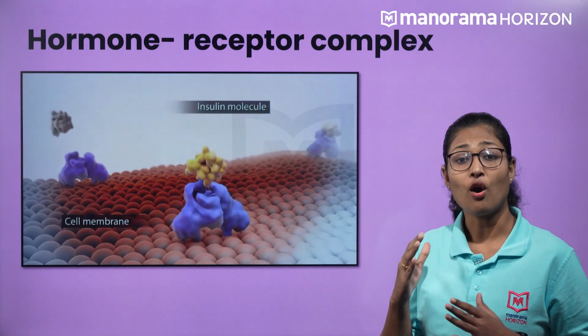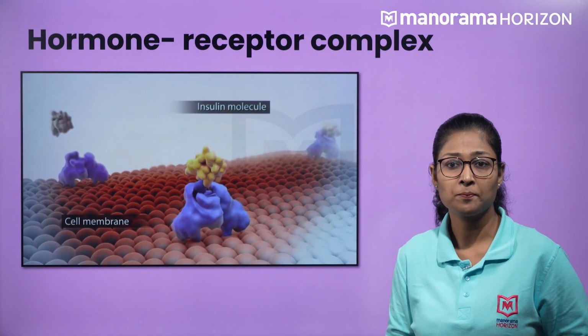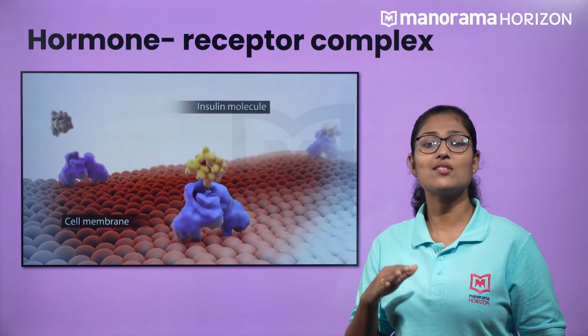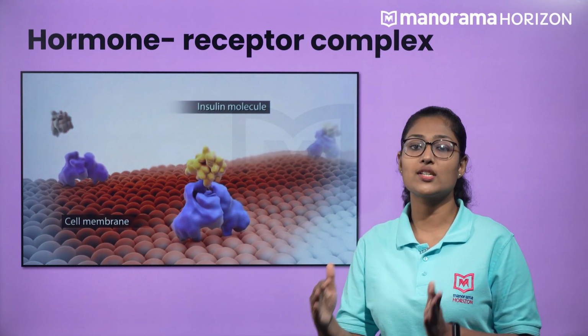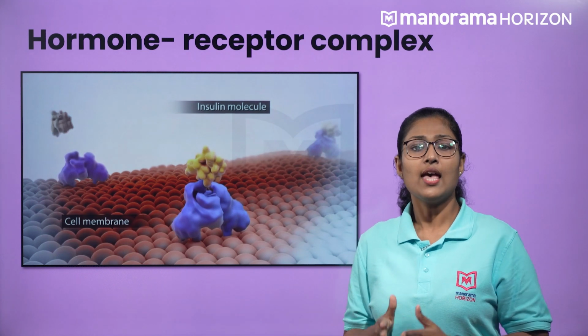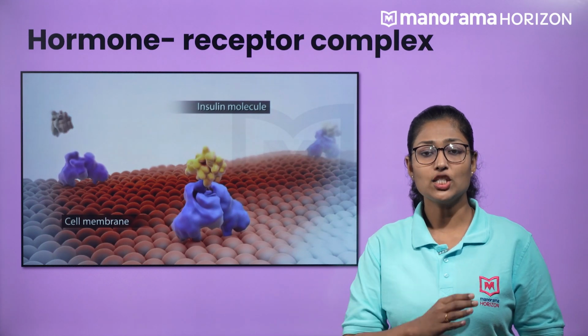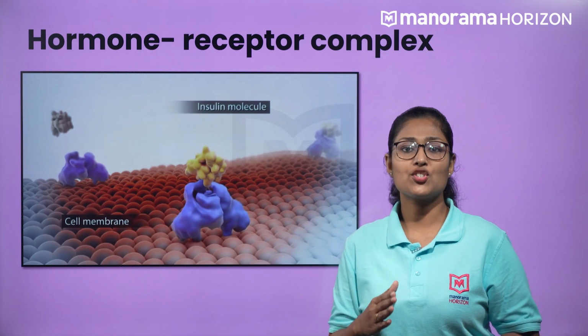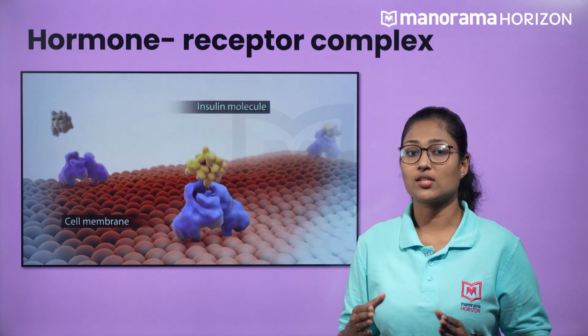Then what is a hormone receptor complex? The binding of a hormone to its receptor leads to the formation of a hormone receptor complex. Another point is that each hormone has its own receptor. Now, let us check the classification of hormones in our bodies.